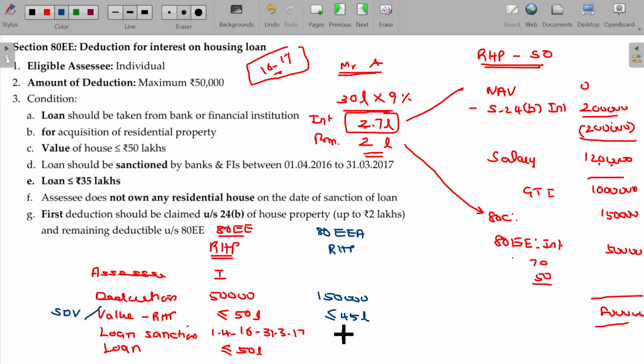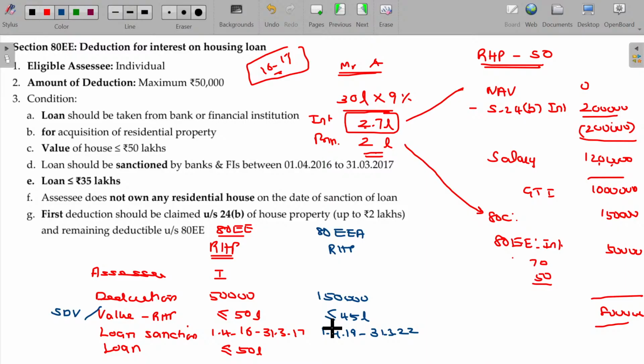And loan limit is not given, but the sanction of the loan should be, leave the 2 years 17-18, 18-19, thereafter 1-4-19 onwards for 3 years, till 31-3-2022: 19-20, 20-21, 21-22. In these 3 years, if the loan is sanctioned, then eligible. Rest of the things are similar.